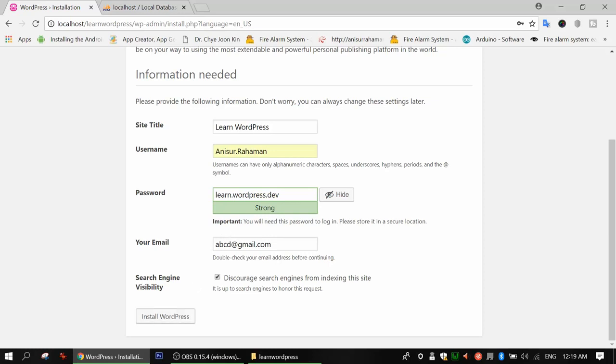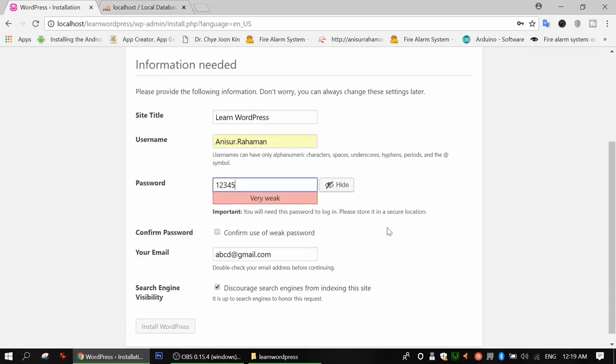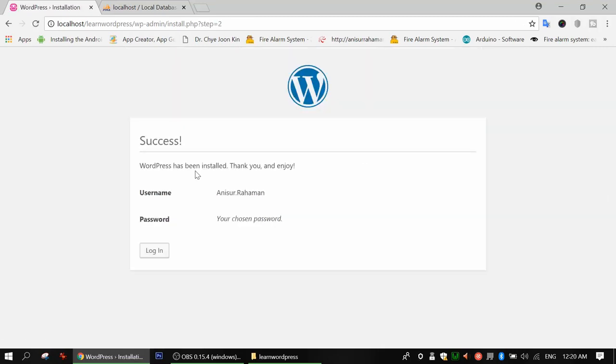If you have a very short password, just click confirm use of weak password. Okay, I'll use 1 2 3 4 5, then install WordPress. Sometimes I don't remember the password, because I forget passwords sometimes. I have a lot of websites and a lot of emails, so it gets mixed up.